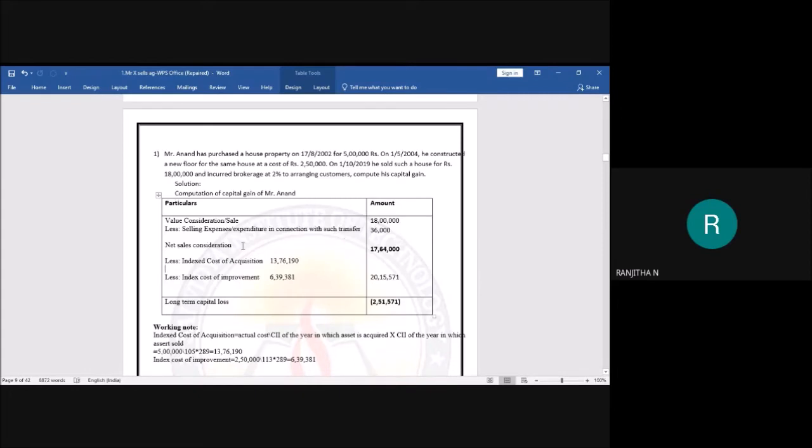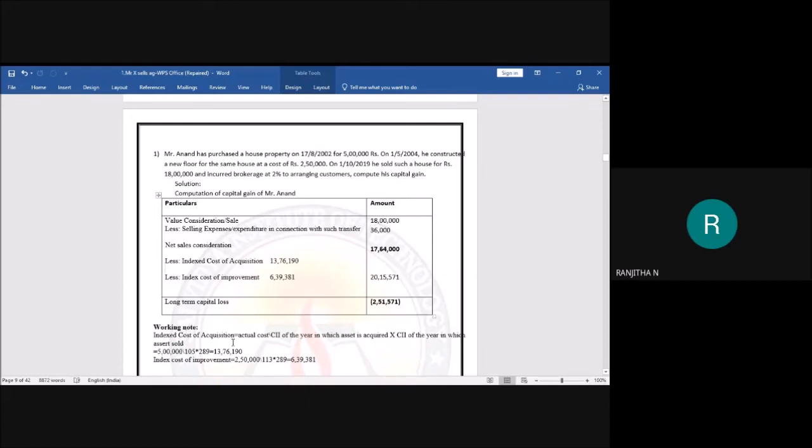You are going to get net sale consideration as rupees 17 lakh 64,000. What is the next thing? We have to deduct the indexed cost of acquisition and indexed cost of improvement. In order to calculate these two, we have a formula. Is that right? Yes. Go for the formula. What is the formula? Go for the working note.